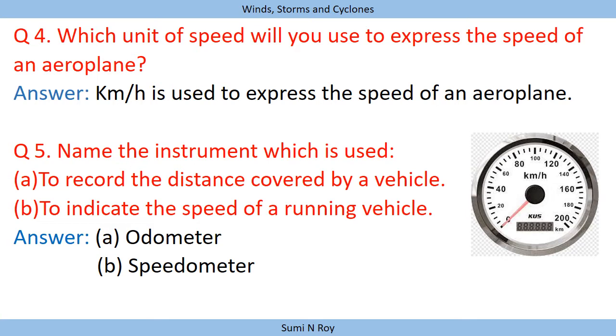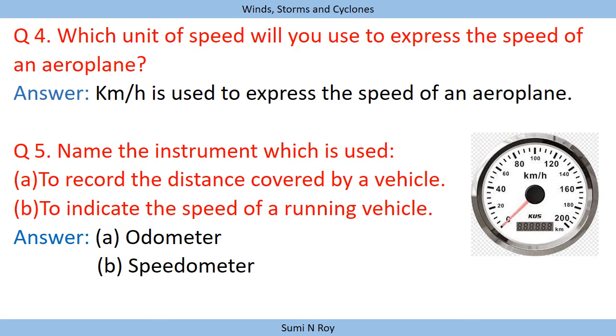Next question, which unit of speed will you use to express the speed of an aeroplane? So we will use kilometer per hour to express the speed of an aeroplane, as we know that an aeroplane covers a larger distance. So its speed is measured in kilometer per hour.